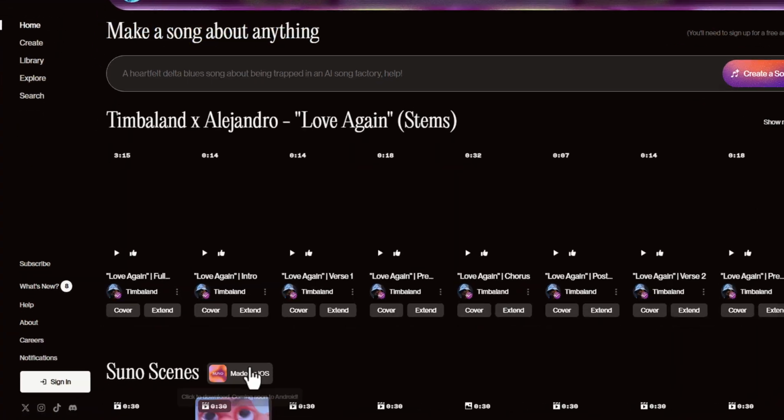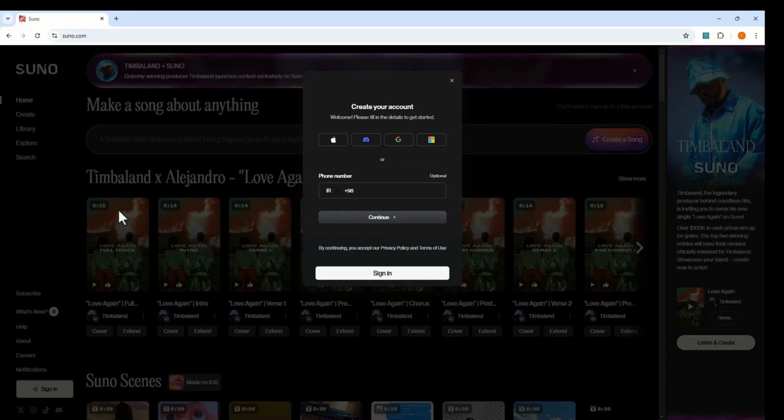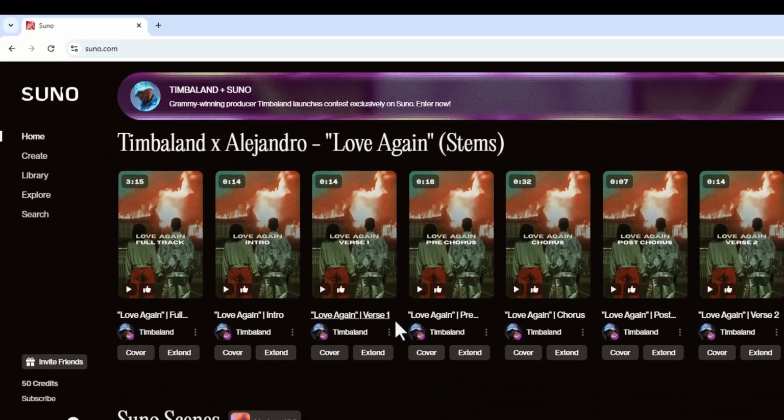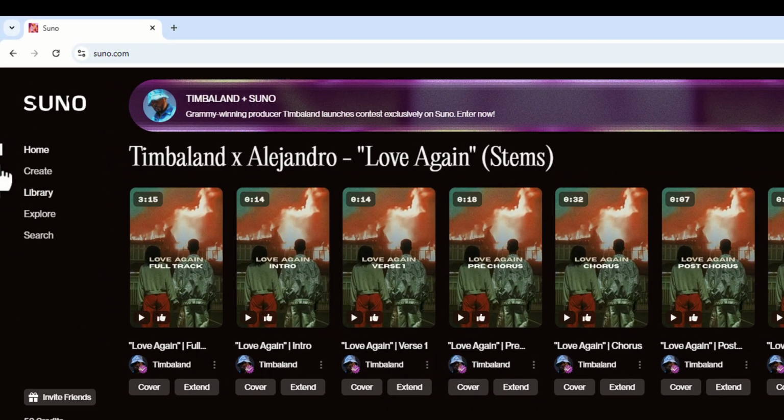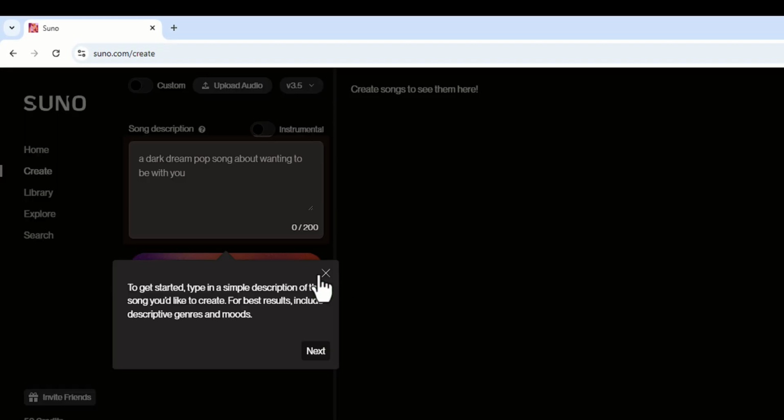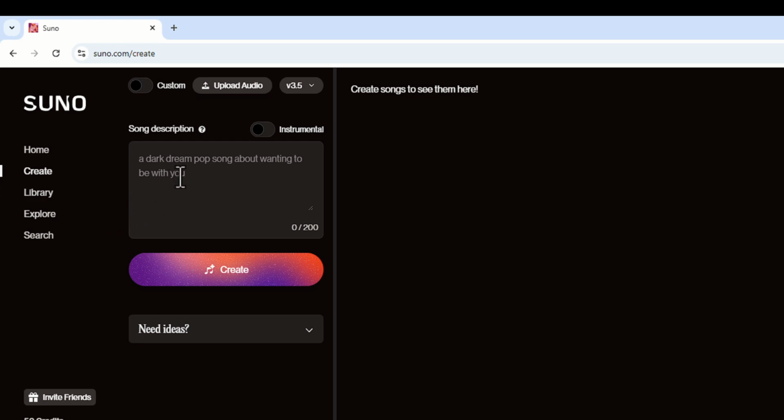And here we have to sign in. We can use our phone number or Apple ID, Discord or Microsoft account, anything we want, and also Google account. I'm going to choose Google account. And now when I want to create a song, I have to go to the create part. Here I have a place where I can create my song.